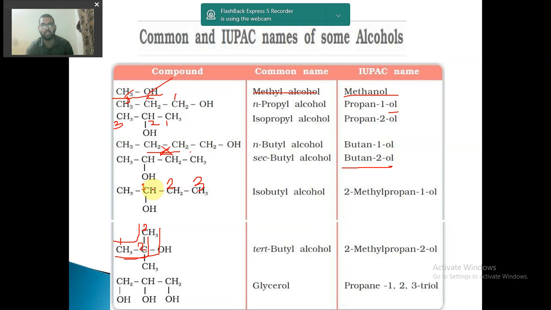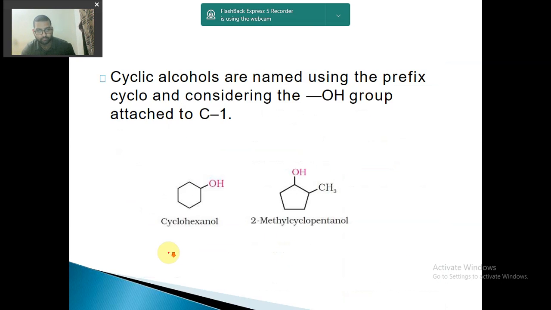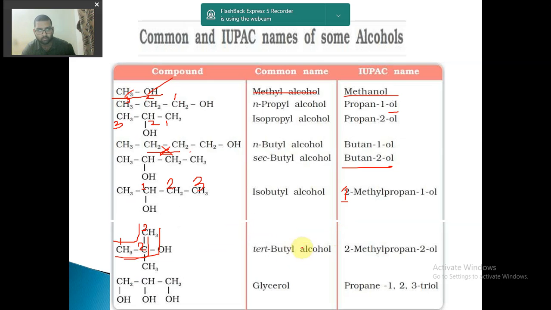So at one position this methyl group is there and the alcohol group is also there. So here it is 1, not 2, sorry. It is 1-methyl propane and 1-ol. At the first position methyl and the alcohol are both present. So it is 1-methyl propan-1-ol.